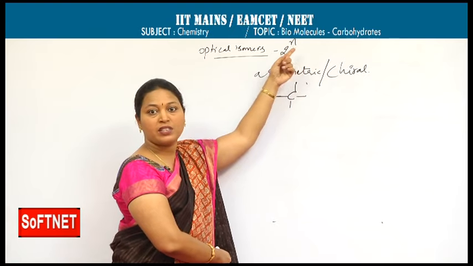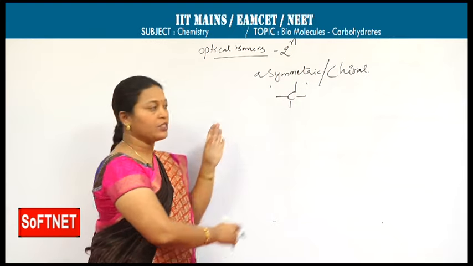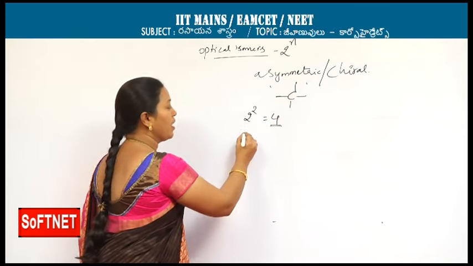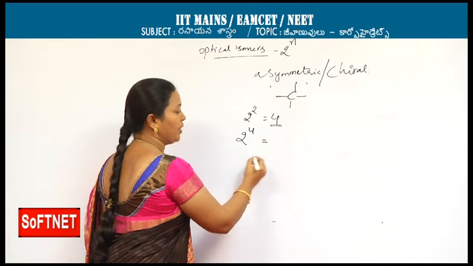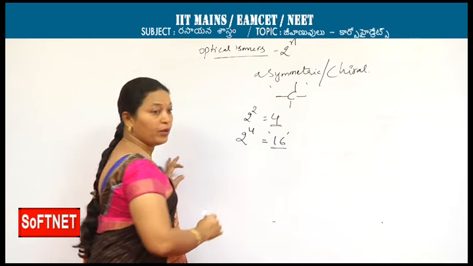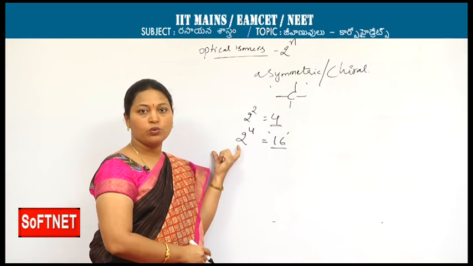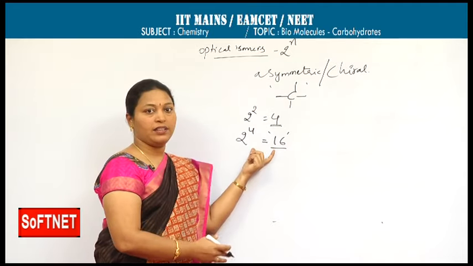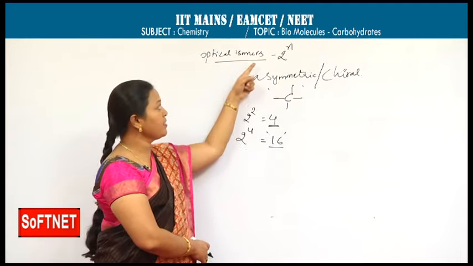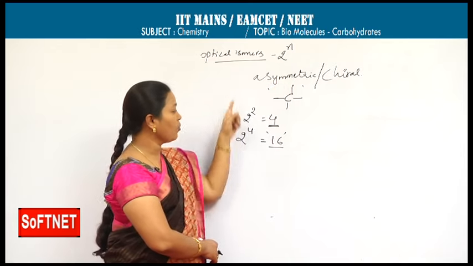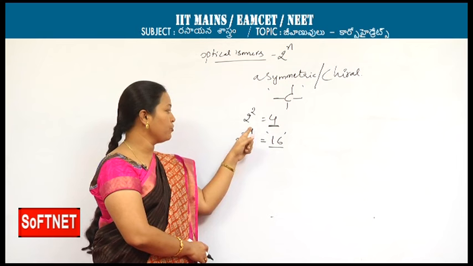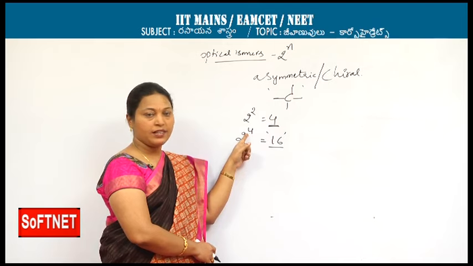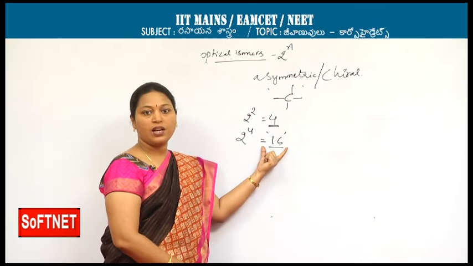If the number of chiral carbons is 2, we get 2 to the power 2, so 4 optical isomers. In glucose, chiral carbons are 4, so optical isomers are 16. The number of optical isomers in glucose is 16 based on this formula, and how we get it is not in our syllabus. Based on the number of asymmetric carbons, we get the optical isomers. Glucose has 2 to the power 4, meaning 4 asymmetric carbons are there. I will show how these asymmetric carbons are present.